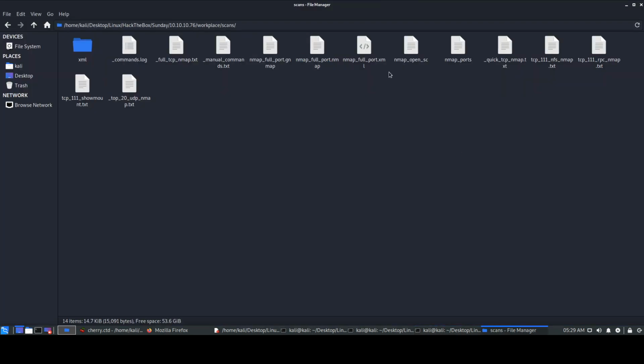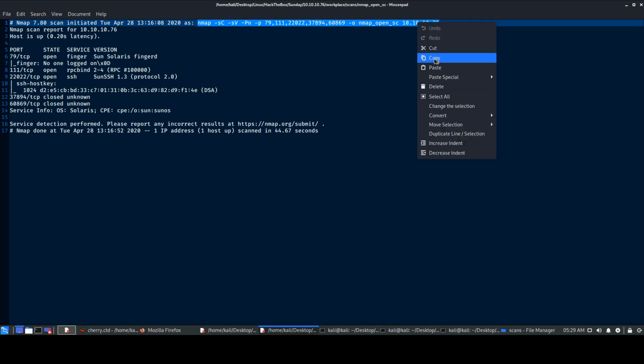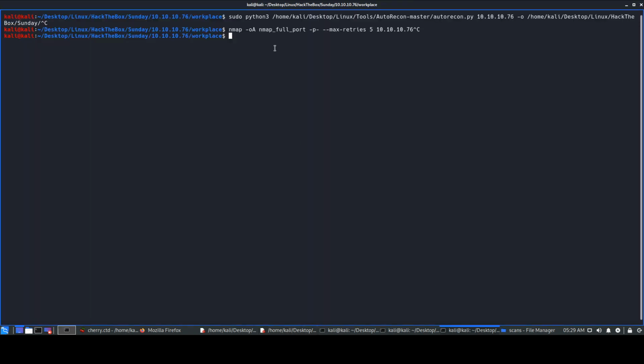Then I did that as well, and if you can see over here, for the open ports I did this particular scan. I'll just copy it and paste it over here. This is after we got the ports. In this scan, we got 5 ports.